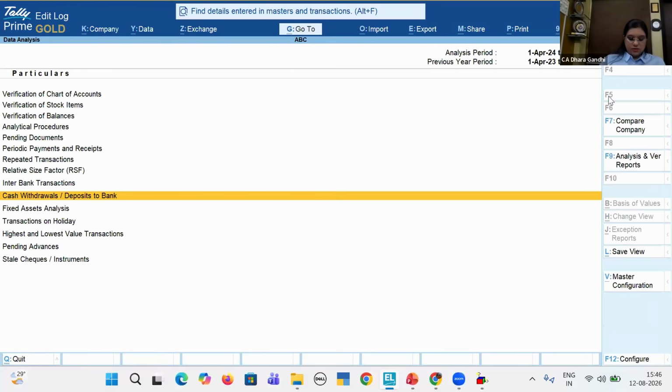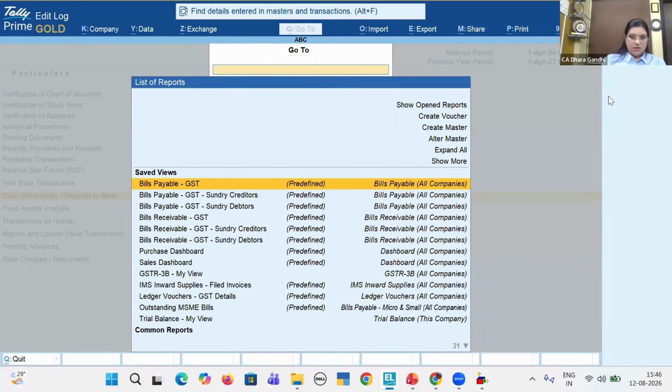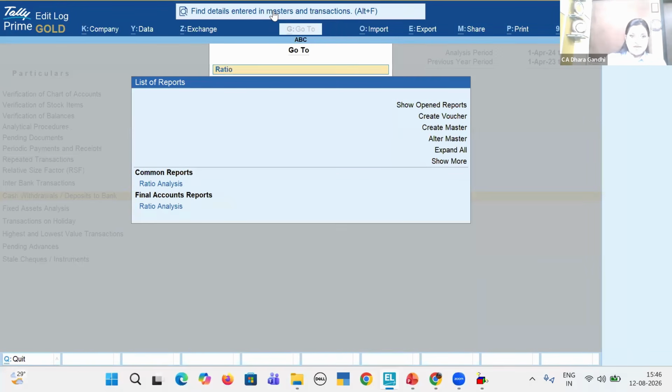And repeatedly, I'm telling you, you don't need to go and find anything. If you just remember the word ratio, use the go to feature, or in 7.1, you have this wonderful feature of find details here. Put any details here, and you will be able to get all the related reports in Tally.